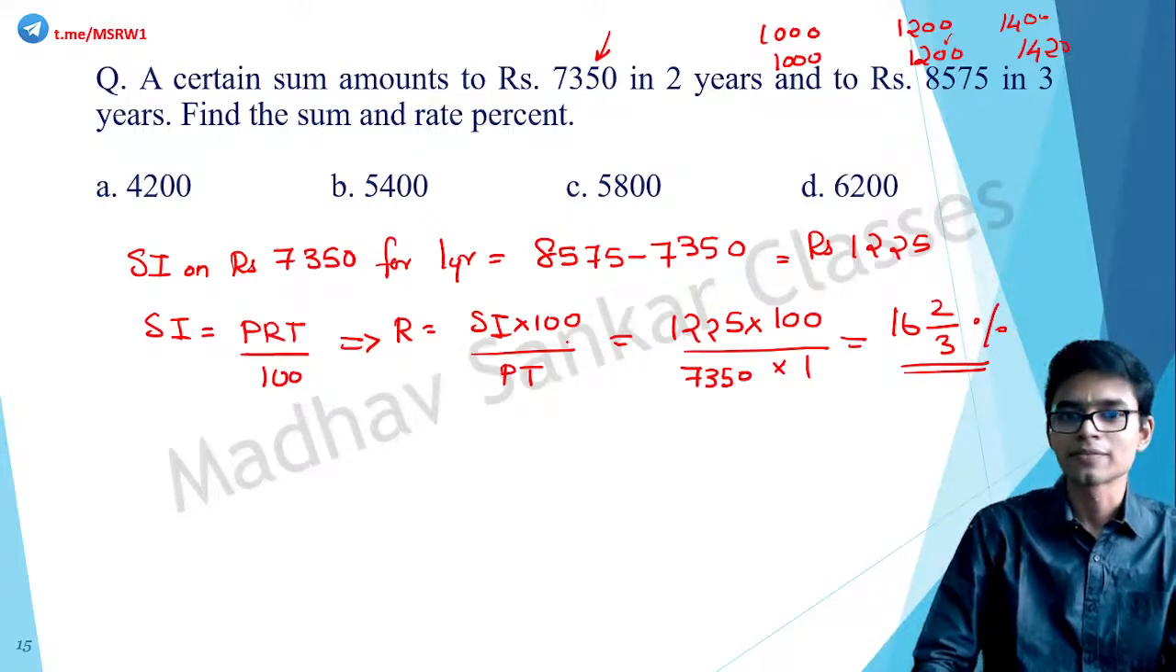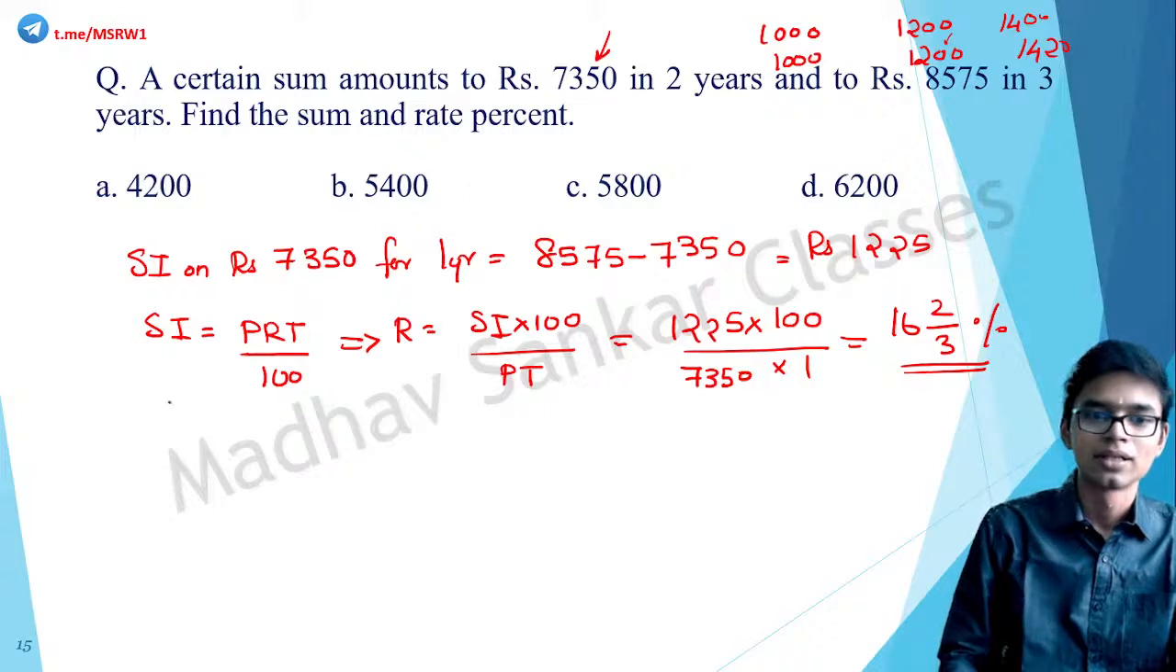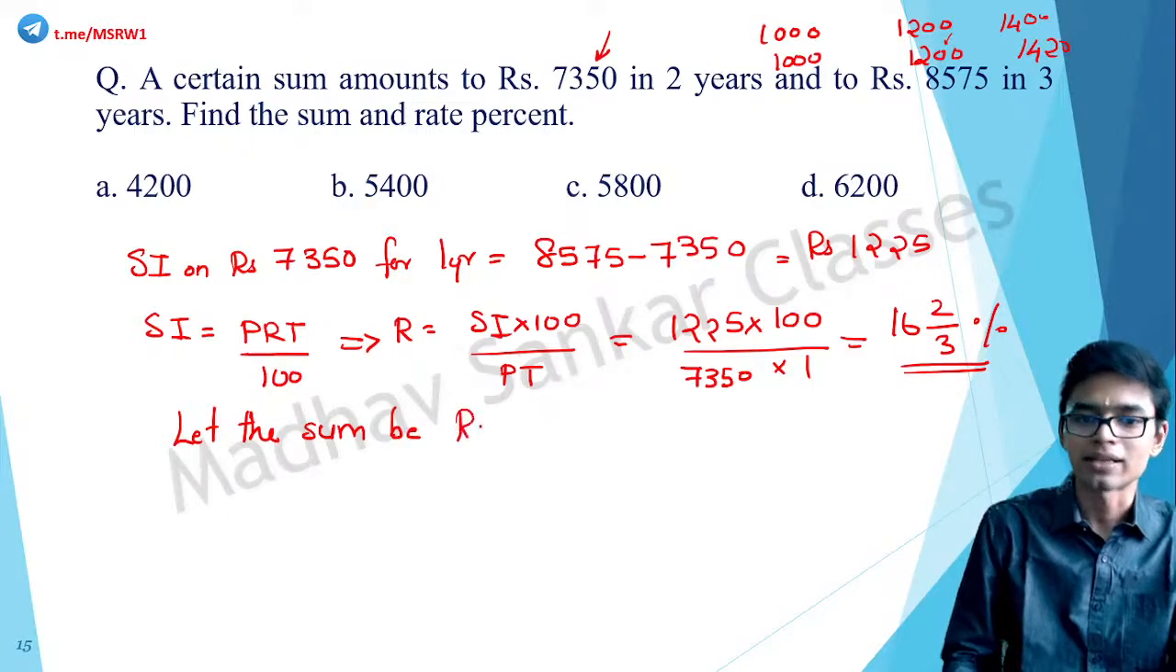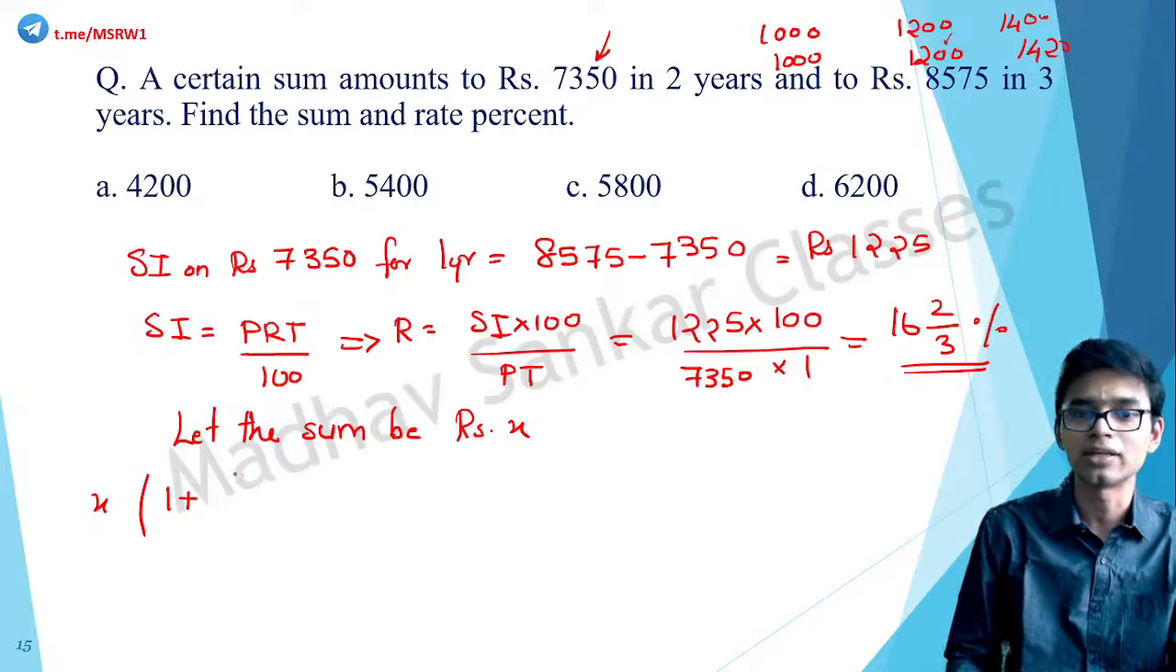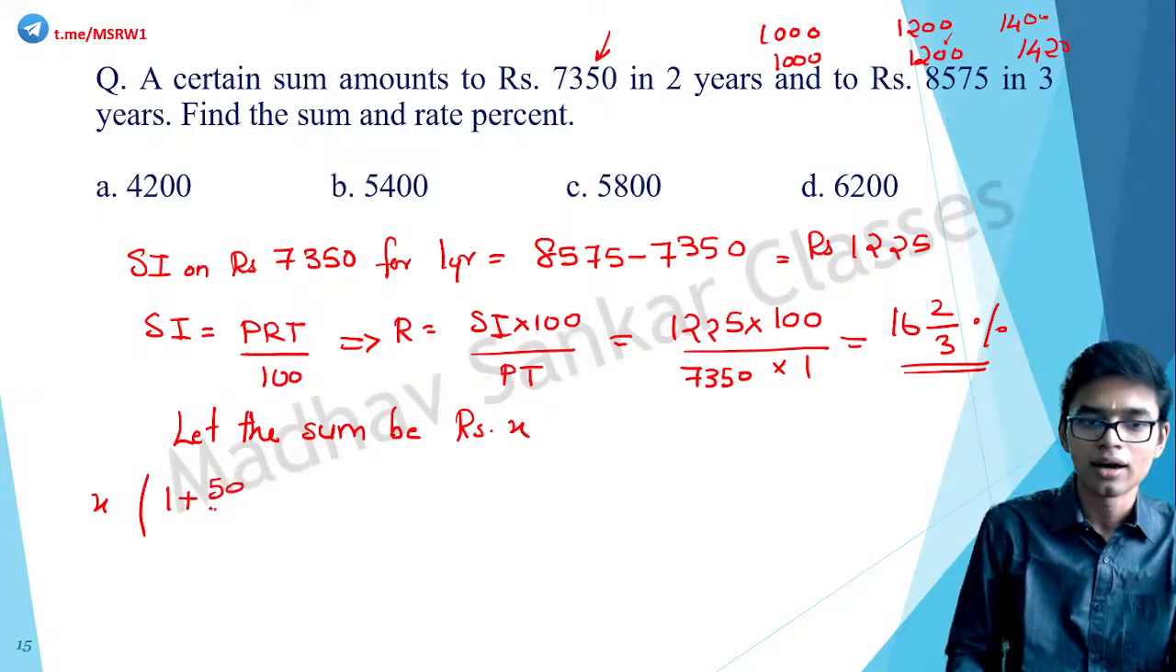So we got the rate. We have to find the sum. We do not know the sum, so let the sum be rupees X. Okay, so X into 1 plus, what is the rate? 16 and 2 by 3, that is 50 by 3. R by 100.